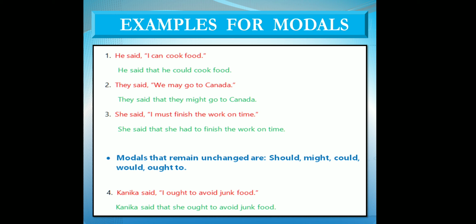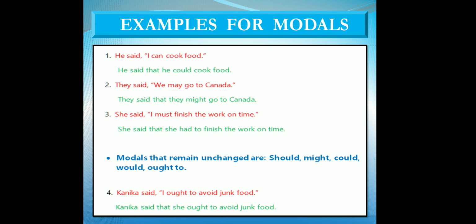Just have a look at the examples for modals. He said, comma, inverted comma start, I can cook food. He said is the reporting verb. Point, remember it. The phrase out of the inverted commas is the reporting verb, and the sentence in inverted commas is reported speech.